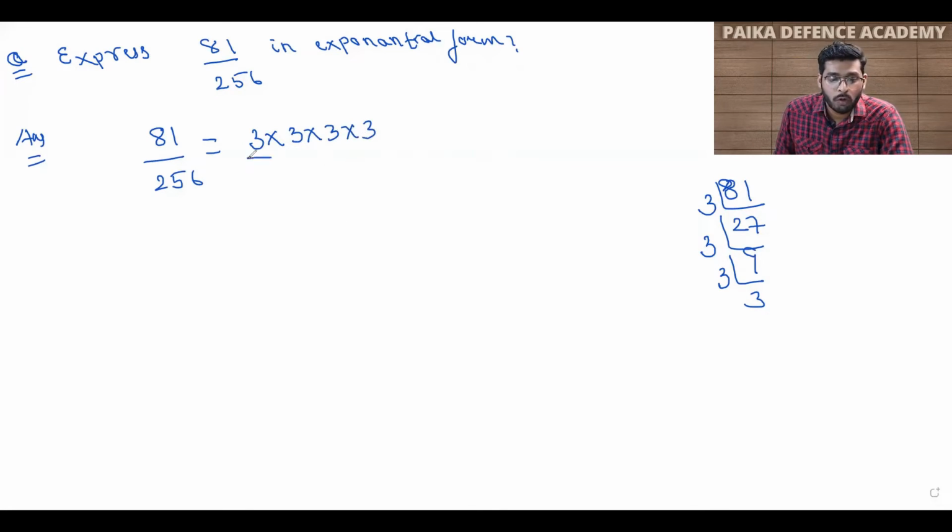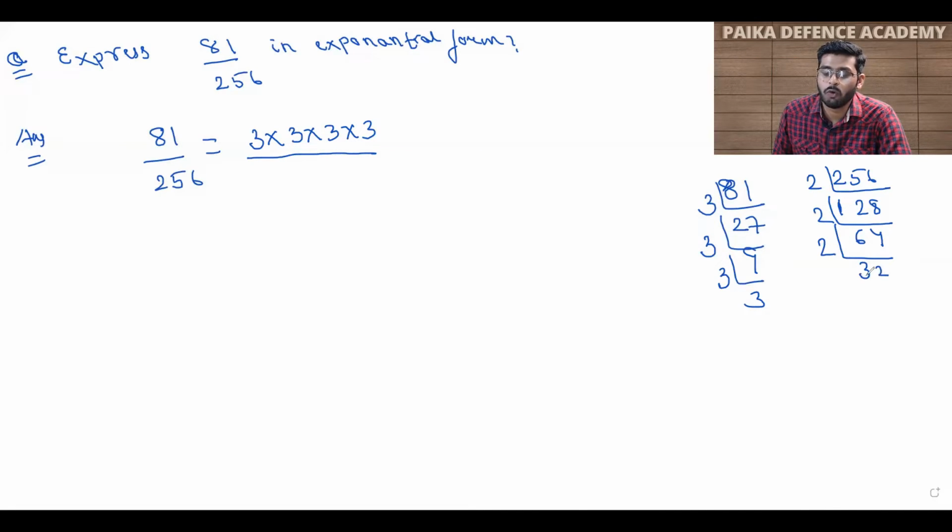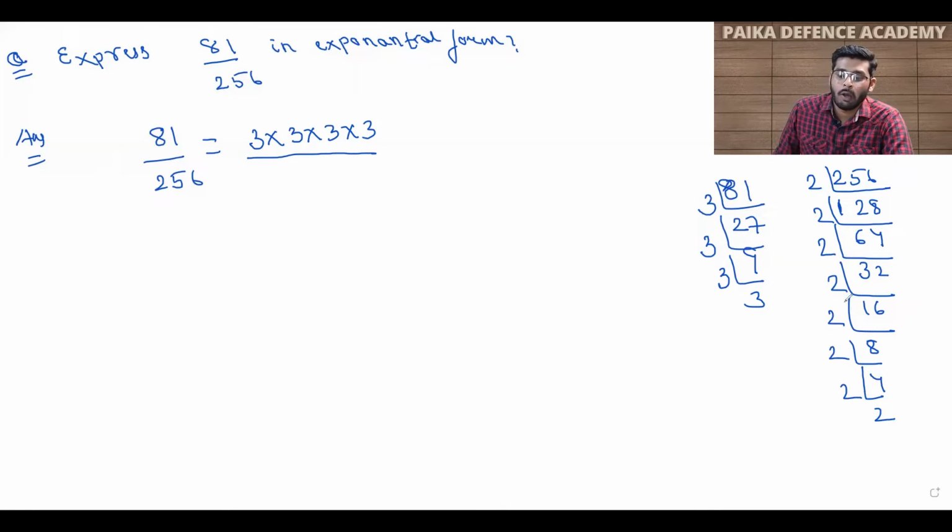Now I will find the prime factorization of 256. I will start with the smallest prime number, that is 2. Dividing by 2 repeatedly, 256 gives 128, 64, 32, 16, 8, 4, 2. Now let's count the number of 2s: 1, 2, 3, 4, 5, 6, 7, 8.